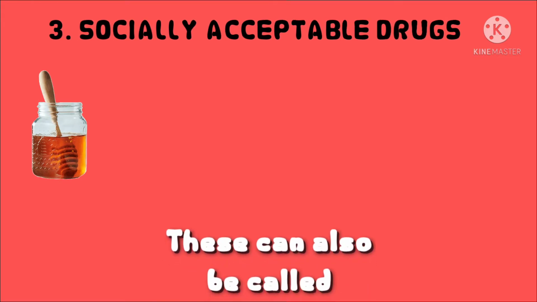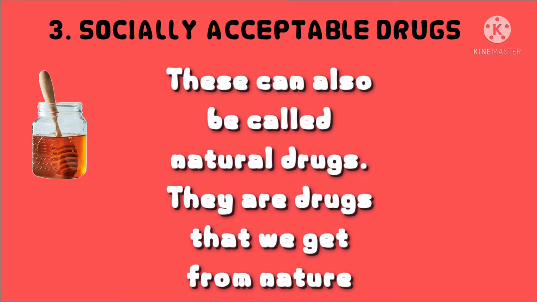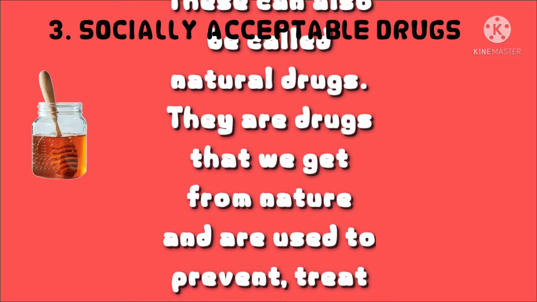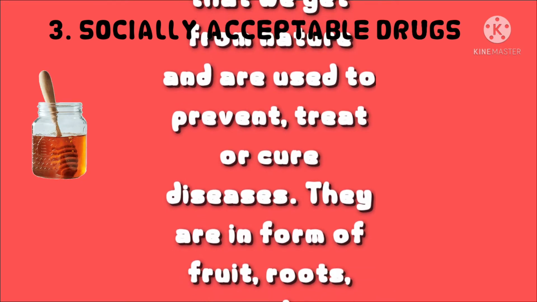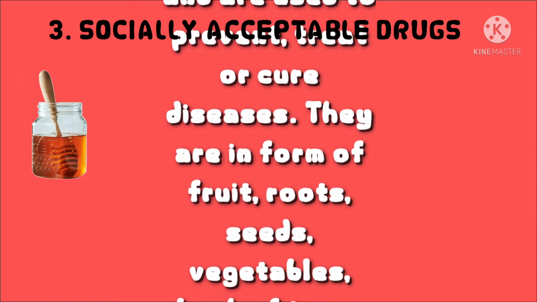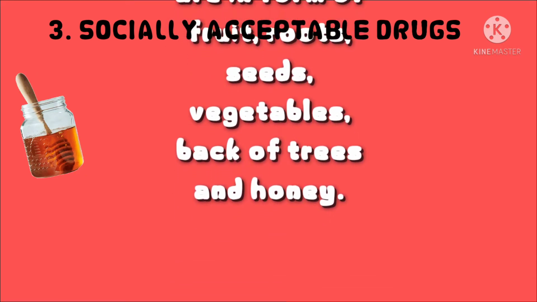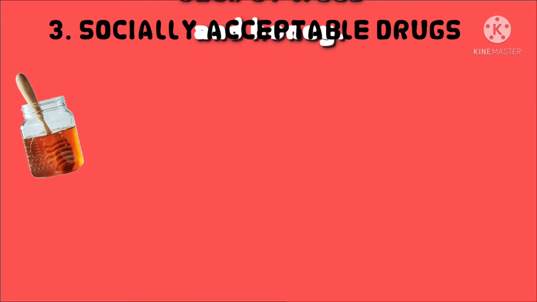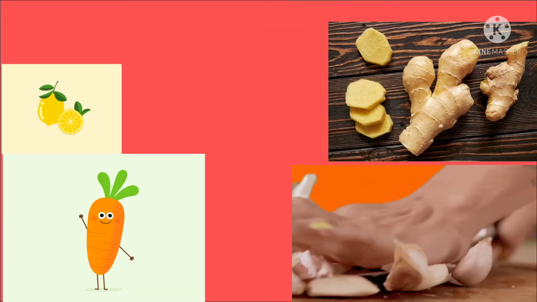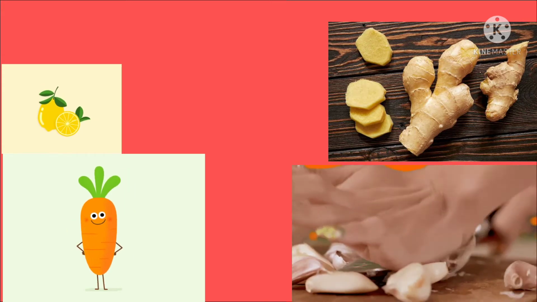The last one here is socially acceptable drugs. These can also be called natural drugs. They are drugs that we get from nature and are used to prevent, treat, or cure diseases. They are in form of fruits, roots, seeds, vegetables, bark of trees, and honey.